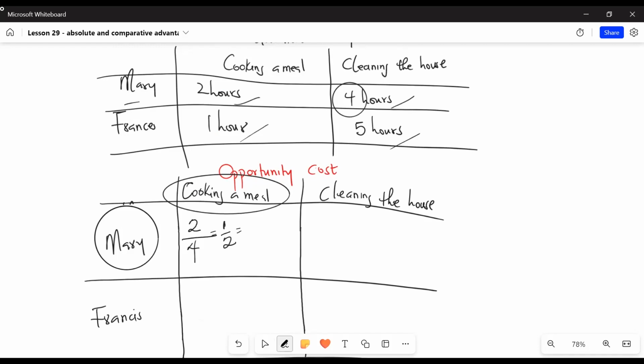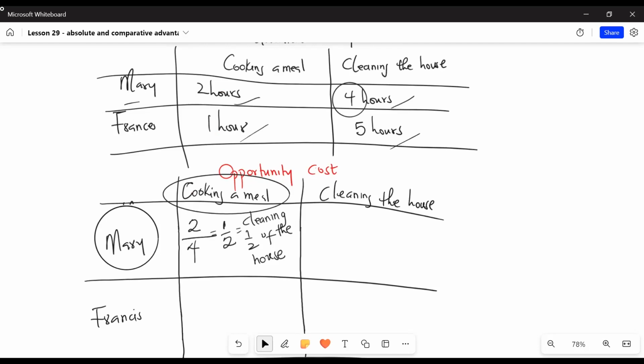So we can write that as cleaning half of the house. So every time Mary cooks a meal, she forgoes the option of cleaning half of the house.